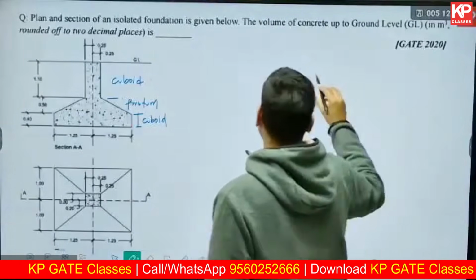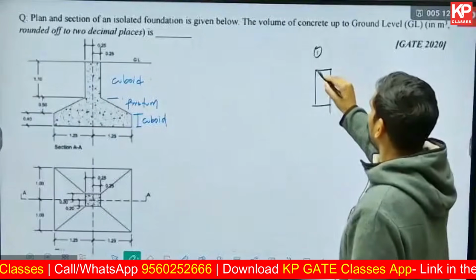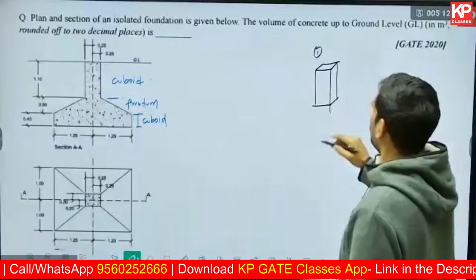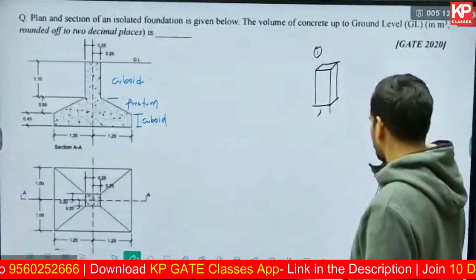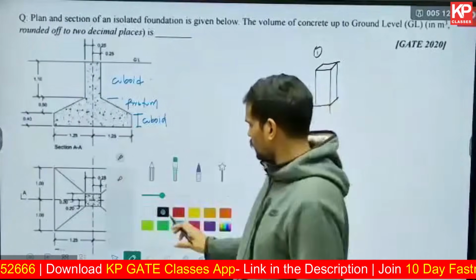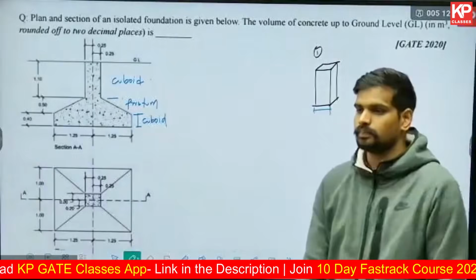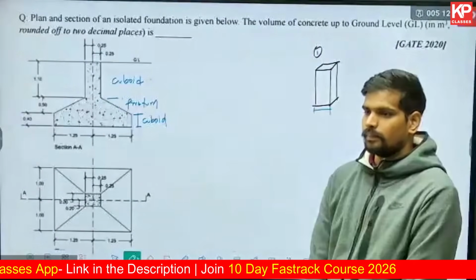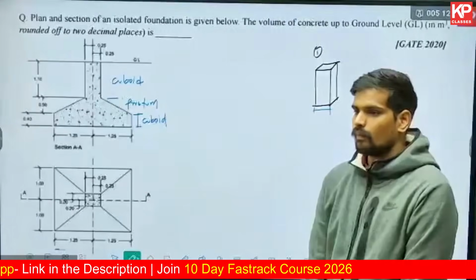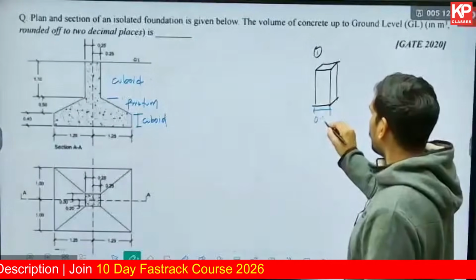For the first cuboid, it's like a pillar itself. Can you tell me what is this length L in the first cuboid? Look into the plan and tell me. 0.25 plus 0.25, that is 0.5.